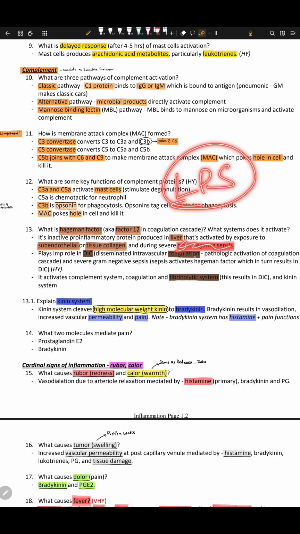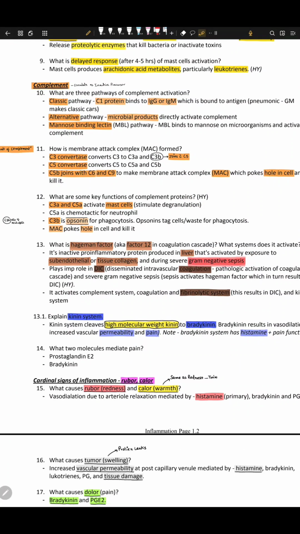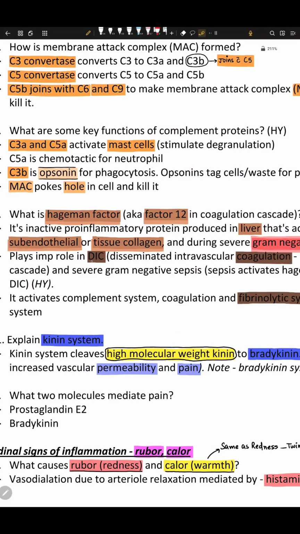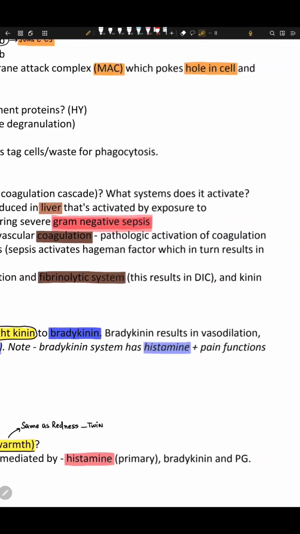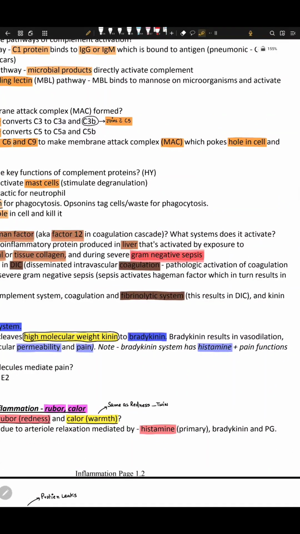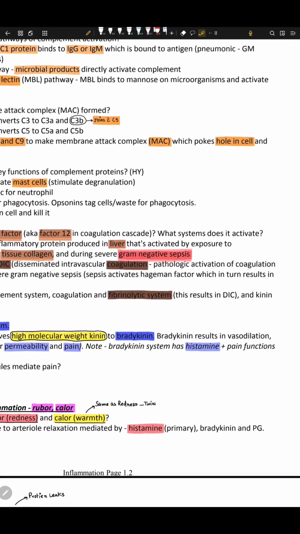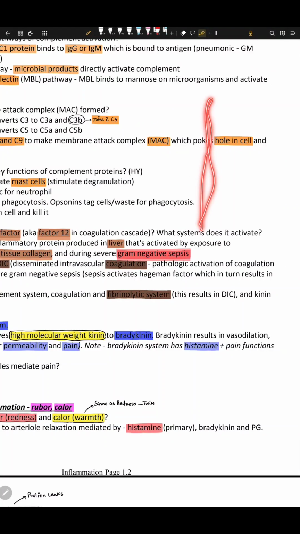LPS is also presented in gram-negative bacteria. It plays a very important role in something called DIC, disseminated intravascular coagulation. Disseminated intravascular coagulation means a pathological activation of coagulation. Coagulation is happening. What is coagulation?